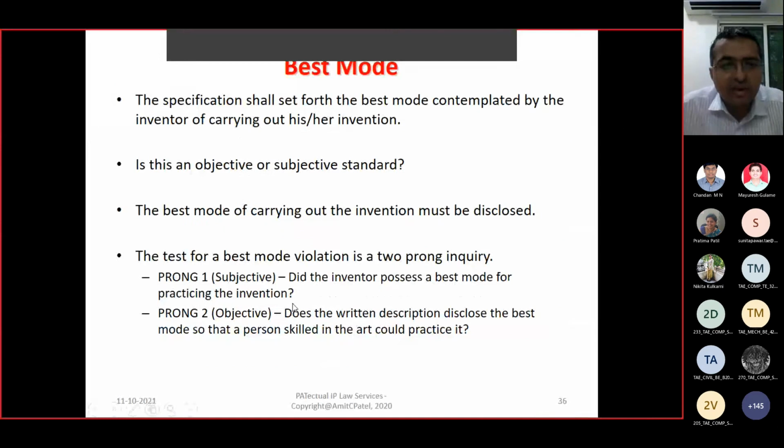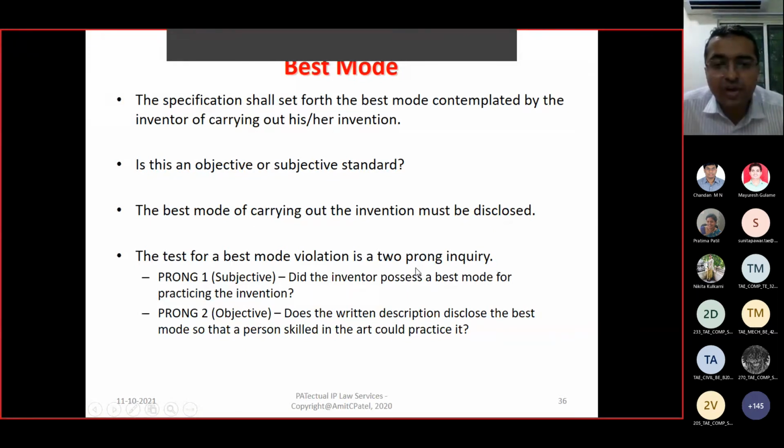Best mode of working. The specifications shall be set forth with the best mode of working. Whatever is best known to yourself for developing that invention should be disclosed in a writable form on the patent application. That is known as the best mode of working. Is this an objective or a subjective standard? The best mode of carrying out the invention must be disclosed.